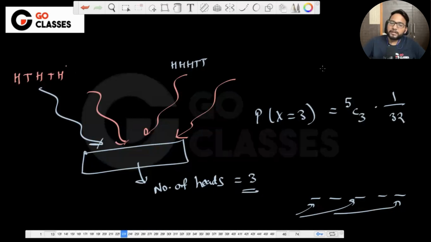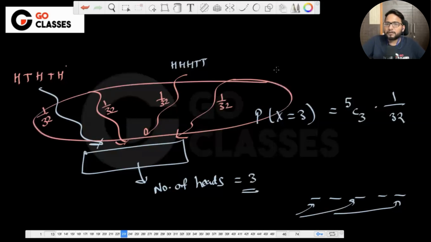So see here what I'm saying, that here you have 5C3 possibilities. There are 5C3 sequences such that the number of heads are 3. So you have to add all of them, right? The probability of this particular sequence is 1/32. The probability of this particular sequence is 1/32, and likewise for this one and this one. How many of these are there? 5C3, which is, can anyone tell me the answer?